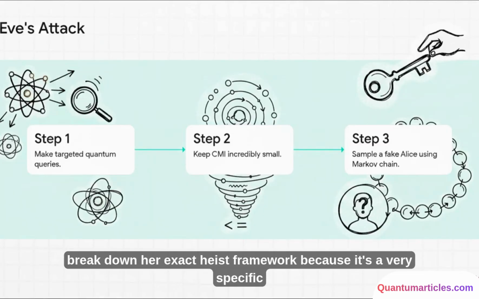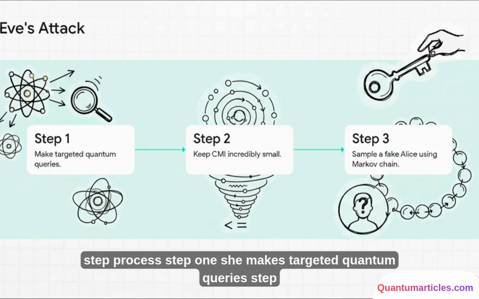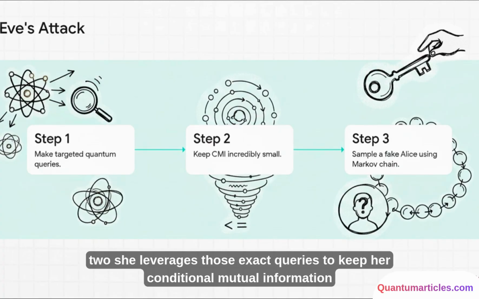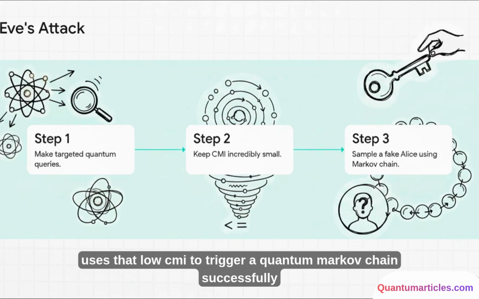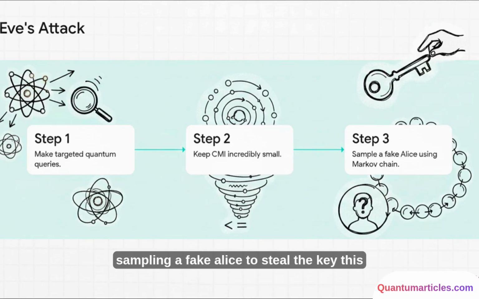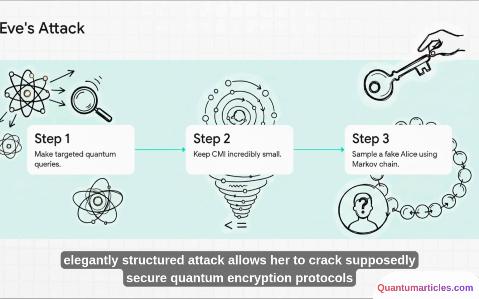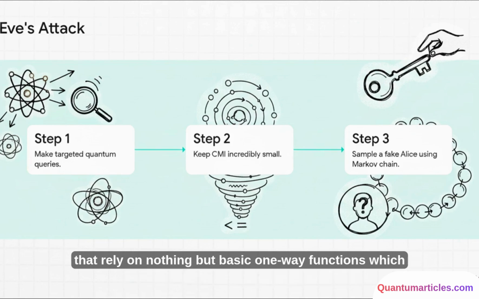Let's break down her exact heist framework, because it's a very specific three-step process. Step 1, she makes targeted quantum queries. Step 2, she leverages those exact queries to keep her conditional mutual information incredibly small. And step 3, she uses that low CMI to trigger a quantum Markov chain, successfully sampling a fake Alice to steal the key. This elegantly structured attack allows her to crack supposedly secure quantum encryption protocols that rely on nothing but basic one-way functions.